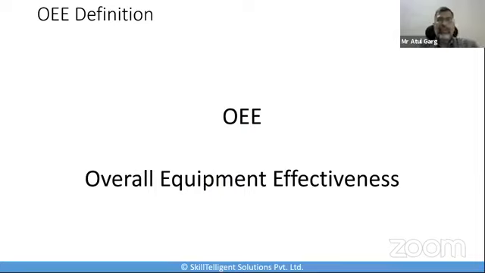If I look at the OEE definition, it is very simple. It is overall equipment effectiveness, and it can be termed the gold standard for measuring manufacturing productivity. In another simple word, it identifies the percentage of manufacturing time that is truly productive. An OEE score of 100% means that you are manufacturing only good parts, as fast as possible, with no stop time.